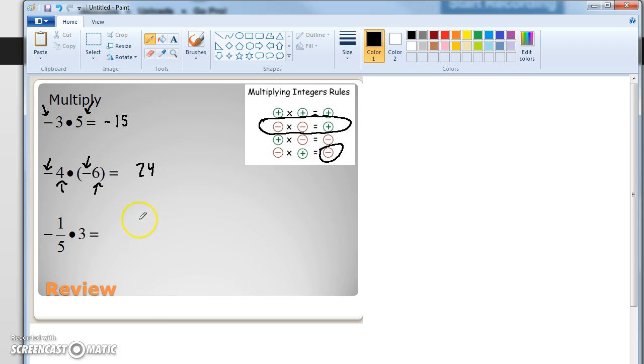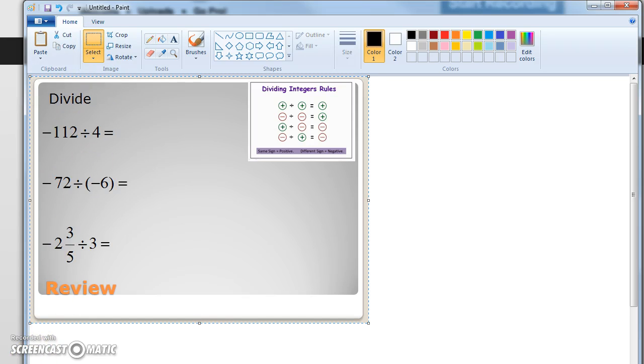So this last one, I threw a fraction in there. Remember that we can just put a line and a 1 under there. And we just multiply straight across. 1 times 3 as well. It's kind of not straight because that 3 is down there. 1 times 3 is 3. 5 times 1 is 5. And now because only one of the numbers was negative, the answer is negative. So understanding this is going really fast and there's not a lot of problems to review, you can actually seek out more problems, or you can contact me if you want some more practice problems on some of these.